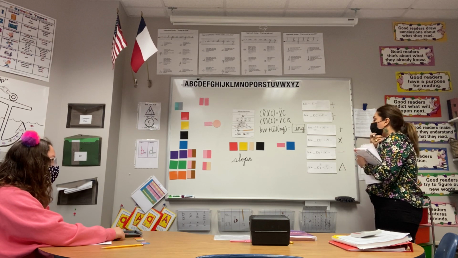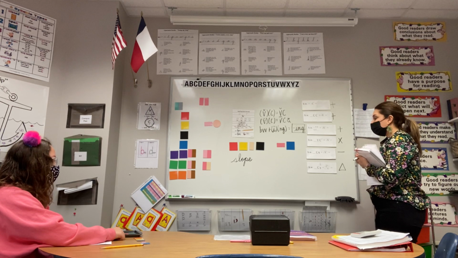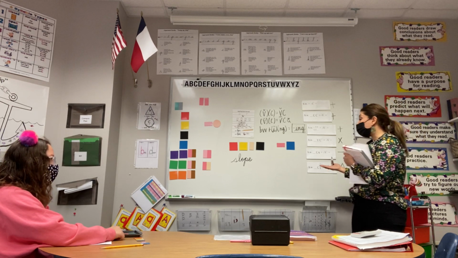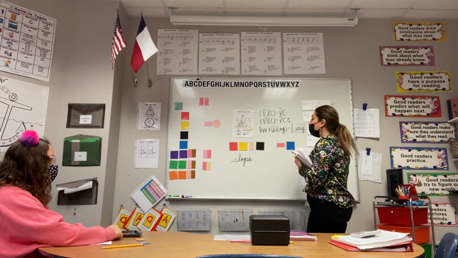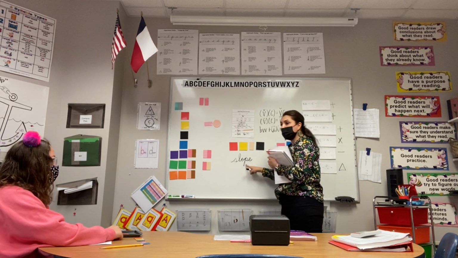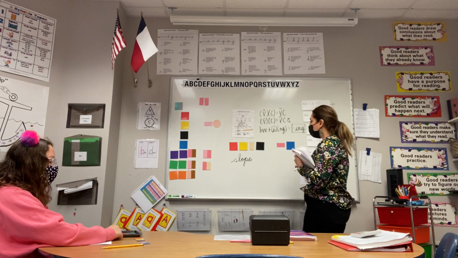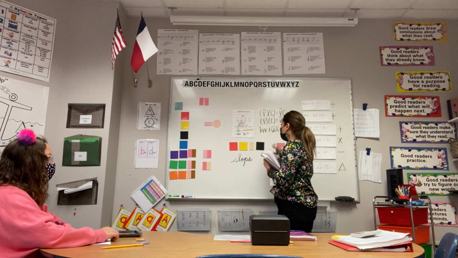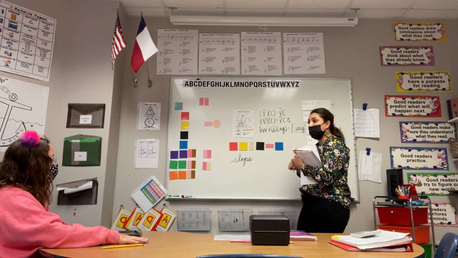Dropping. Why would we use our dropping rule? Because it ends with consonant silent E. Yeah, so if we have a base word and we attach a vowel suffix, we check the last three letters of the base word, and if it ends in consonant silent E, we drop the silent E, then attach that vowel suffix. Good, you're absolutely right. We'll use our dropping rule. So we've made our decision. We'll drop the silent E, then attach that vowel suffix.